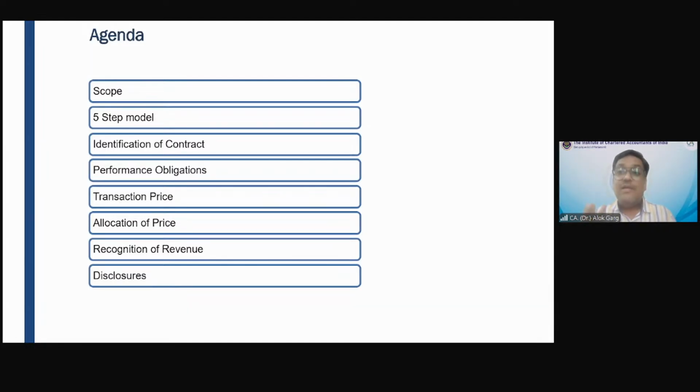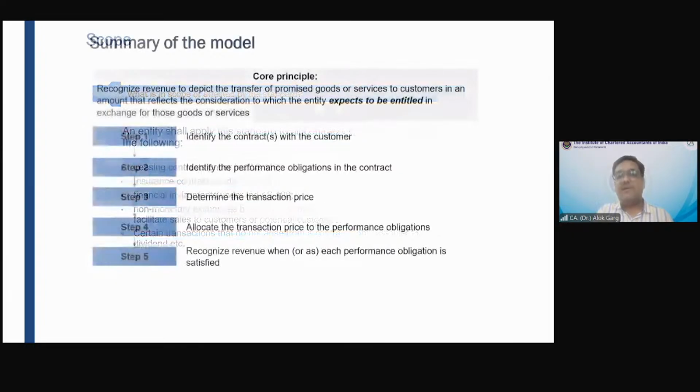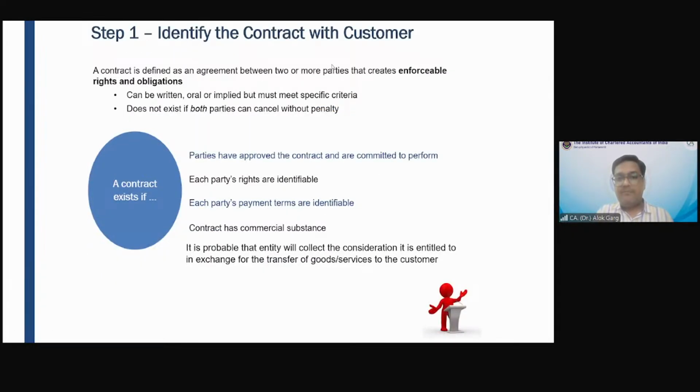Are you getting me? This is one of the conditions for identification of a contract with the customer: that it is probable that the entity will be able to collect the consideration it is entitled to. So that is step number 1, identification of contract with the customer, and in step number 1 these few conditions are given.